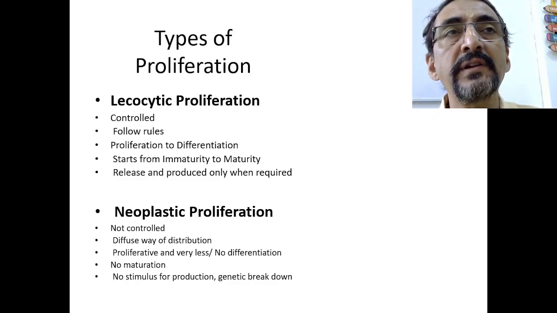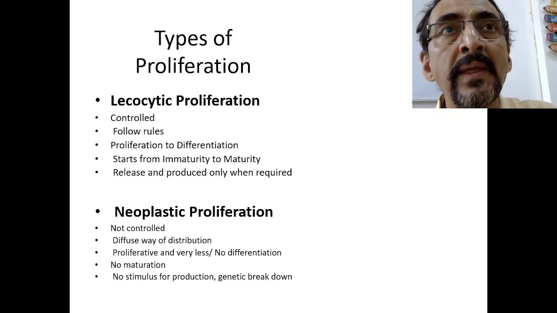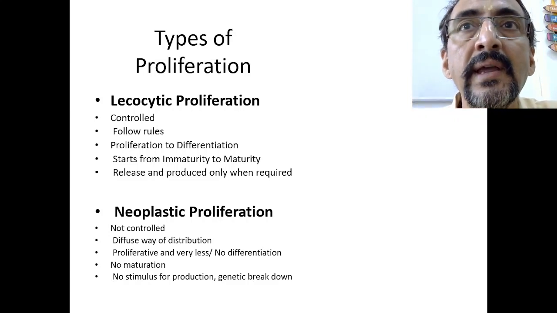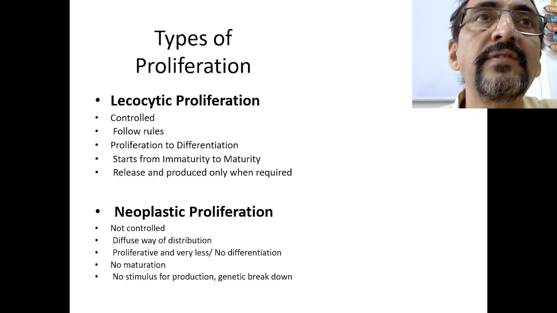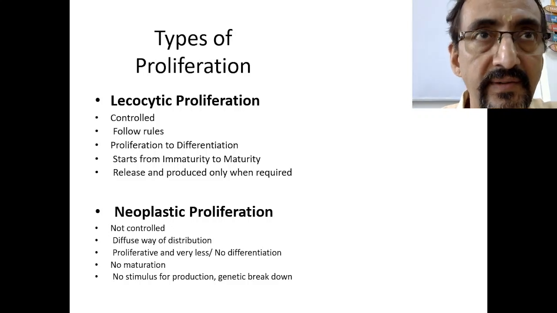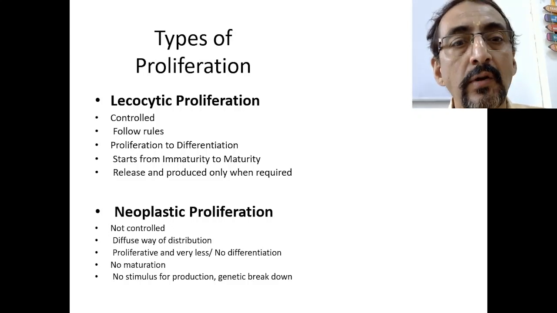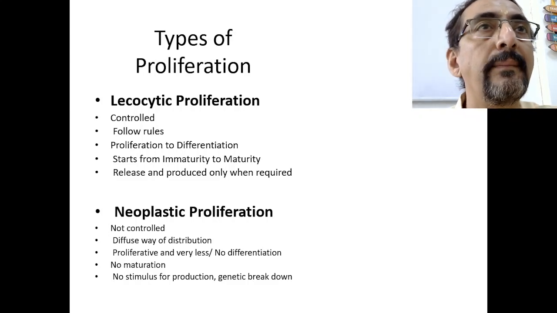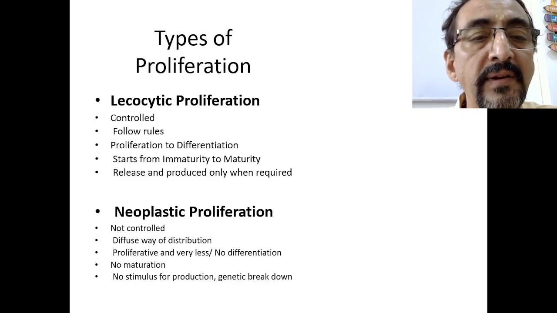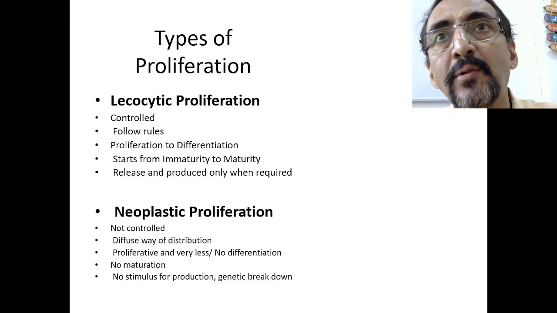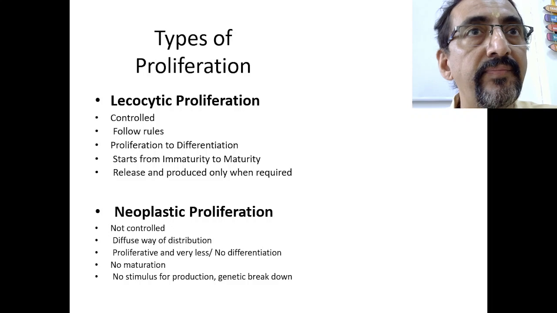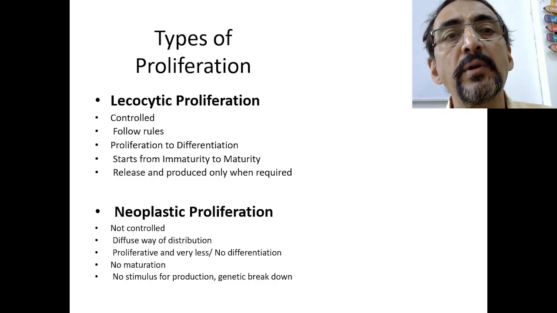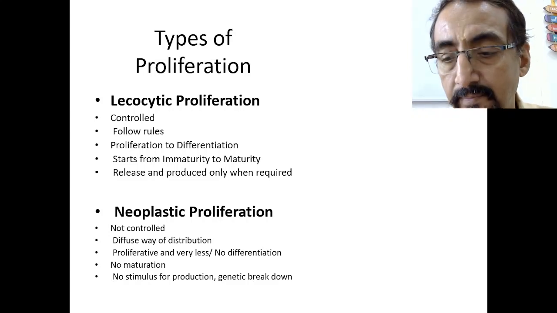Therefore, proliferation will not lead to differentiation, rather proliferation leads to dedifferentiation. So this leads to immaturity of the cells. As the proliferation takes place, the cells become more and more immature and useless. There is no maturation also. So there is no stimulus for the production, and a genetic breakdown will be there. That means the stimulus is not there and things are not taking place according to the genetic signaling. So this is the difference between the neoplastic proliferation and the leukocytic proliferation.